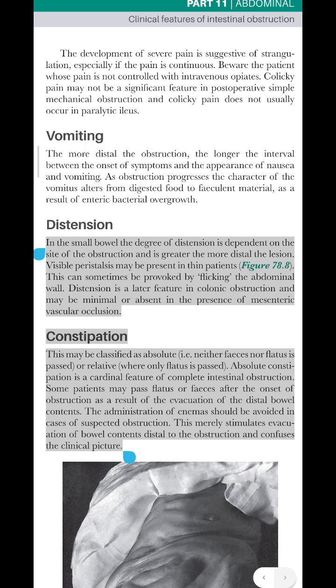In the small bowel, the degree of distension is dependent on the site of the obstruction and is greater the more distal the lesion. Visible peristalsis may be present in thin patients, Figure 78.8. This can sometimes be provoked by thickening the abdominal wall. Distension is a later feature in colonic obstruction and may be minimal or absent in the presence of mesenteric vascular occlusion. Presentation will be further influenced by whether the